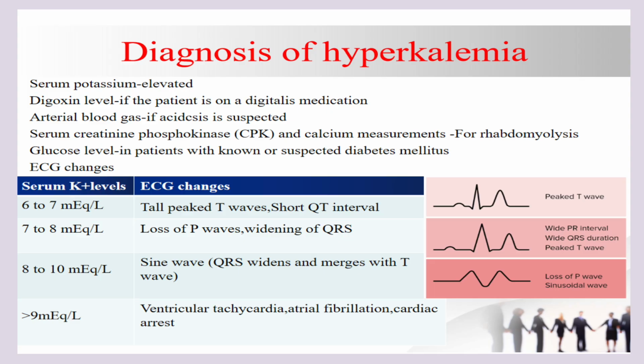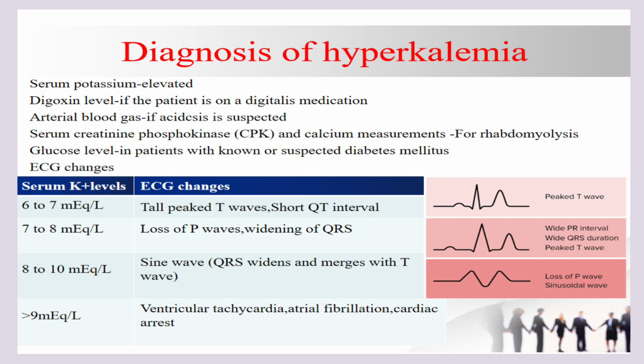So, for diagnosing hyperkalemia, the important things which we should see are elevated serum potassium level. We should always check the serum digoxin level if the patient is on any digoxin medication. We have to do arterial blood gas if we are suspecting acidosis. Serum creatine phosphokinase and calcium measurements are necessary for rhabdomyolysis. Glucose level in known or suspected diabetic patients.